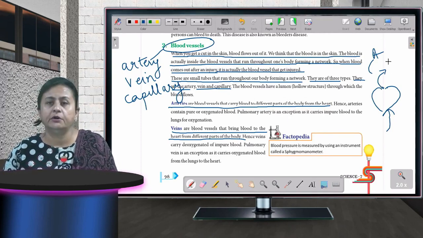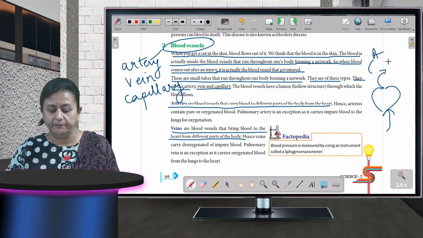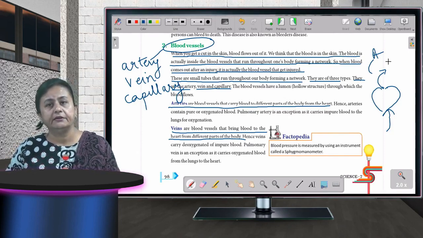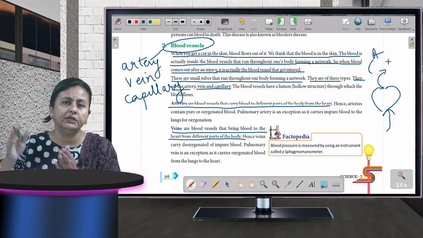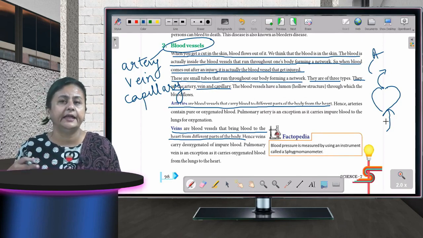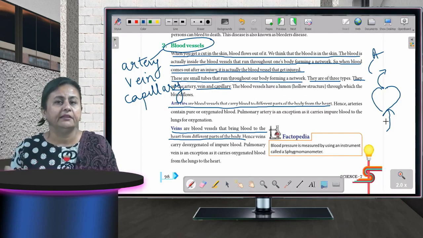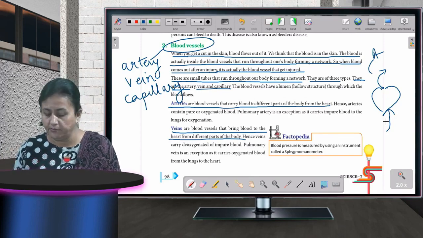If I talk about arteries, they carry the pure blood to the different parts of the body. And what are the veins doing? They are bringing back all the impure blood back to the heart, so that the heart can pump and make the blood again reusable for the different parts of the body.